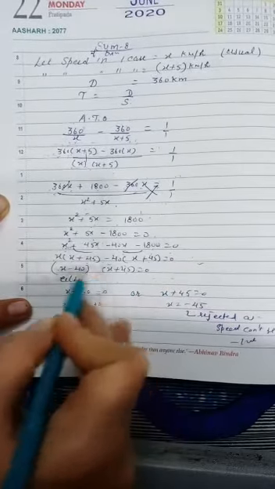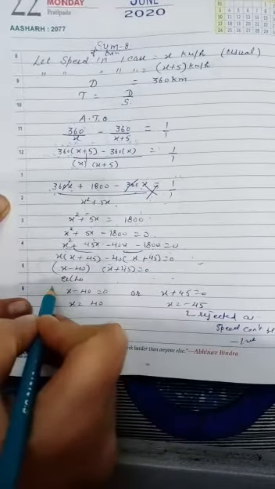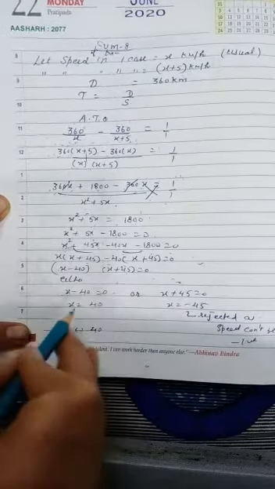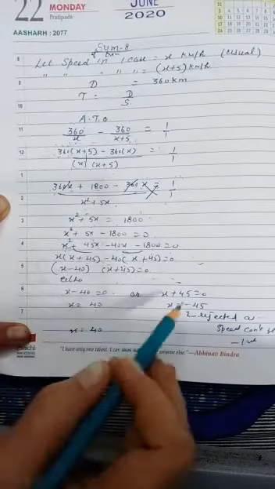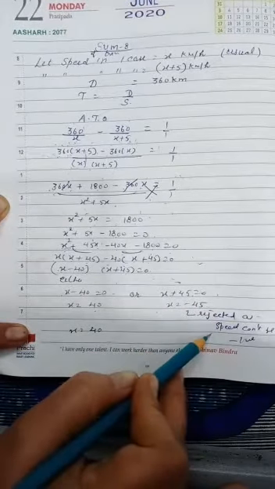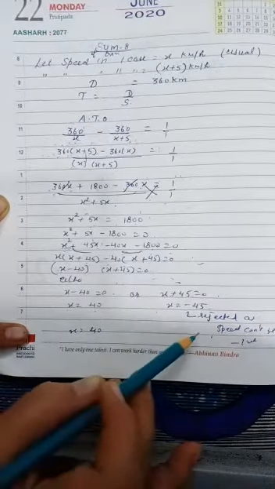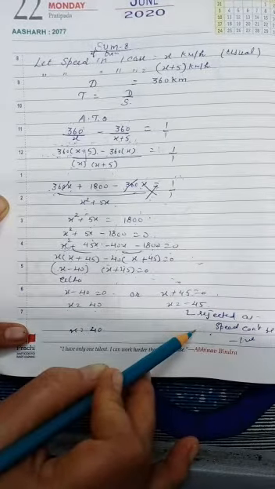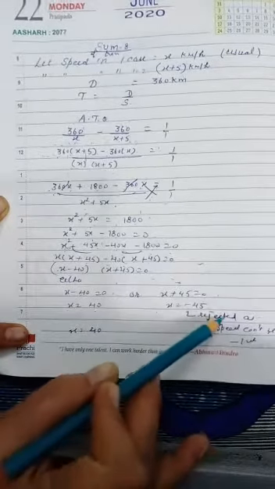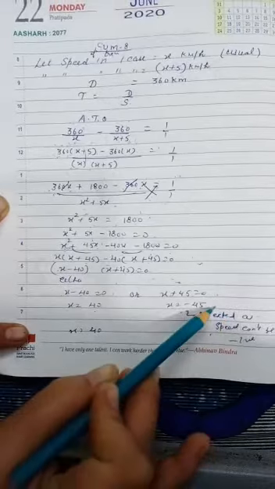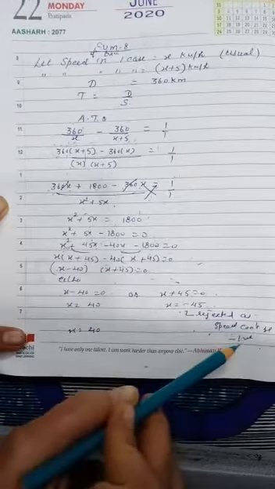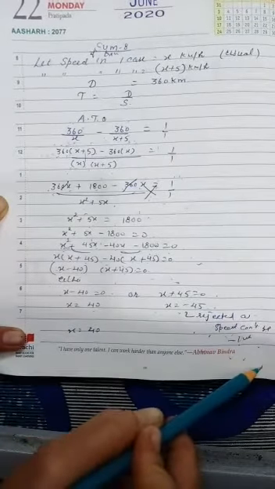As the product of two factors is equal to 0, either the first factor is equal to 0 or the second factor is equal to 0. It means either x minus 40 equals 0, so x is 40, or x plus 45 equals 0, so x is equal to minus 45. This is not possible according to the question, so you have to reject it. As speed can't be negative, you can reject x equals minus 45.